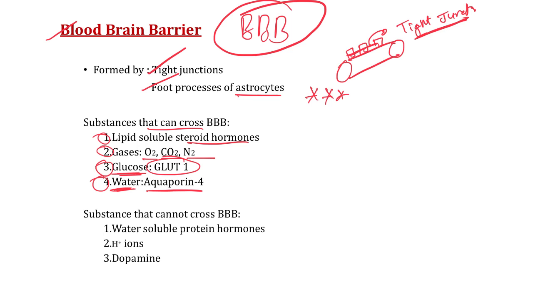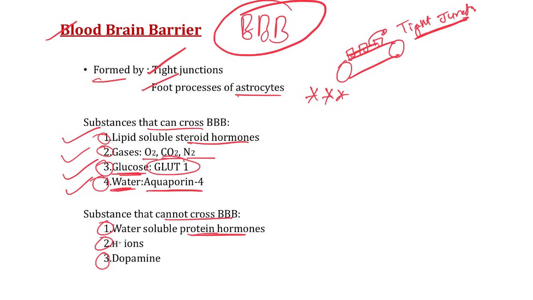Now second, what are the substances that cannot cross the BBB? All the substances which are water soluble, like protein hormones. Second, the hydrogen ions. Third, dopamine. So tight junctions and foot processes of astrocytes form the blood-brain barrier, and the substances that can cross the BBB are the lipid soluble steroid hormones, certain gases like oxygen, CO2 and nitrogen, glucose and water.